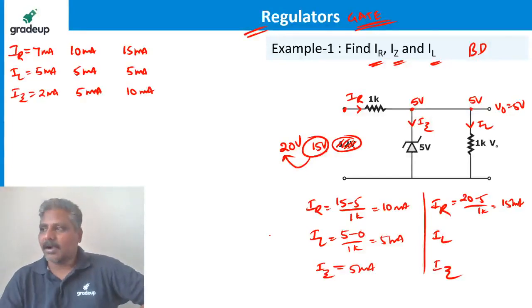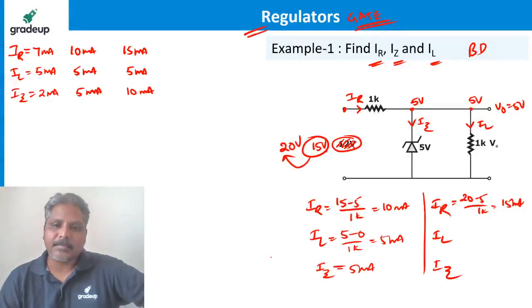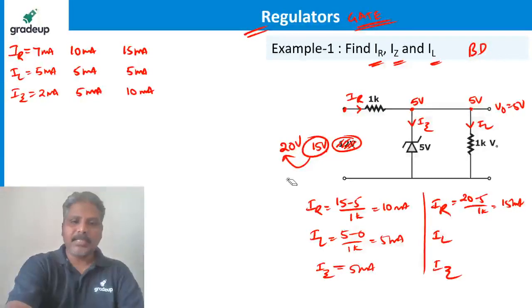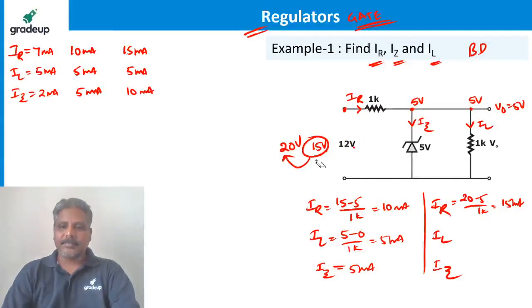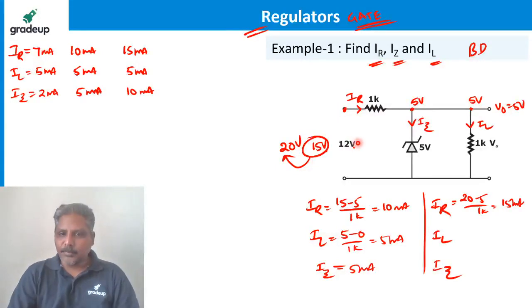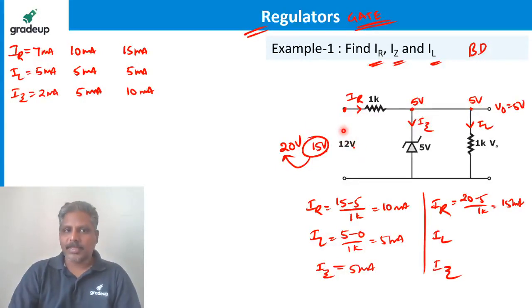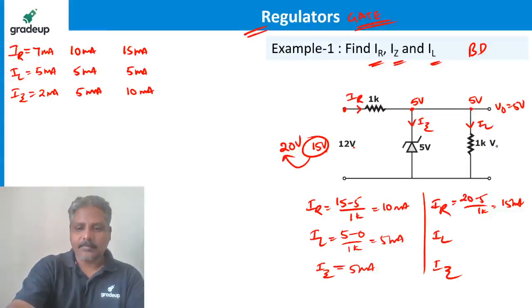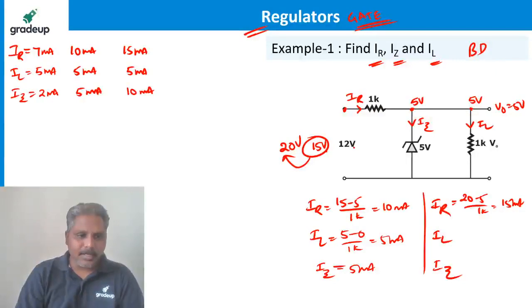Observe the point now. One point I am saying, please observe all of you. You see, when input was 12 volts, IL was 5 milliampere. Observe all of you carefully.